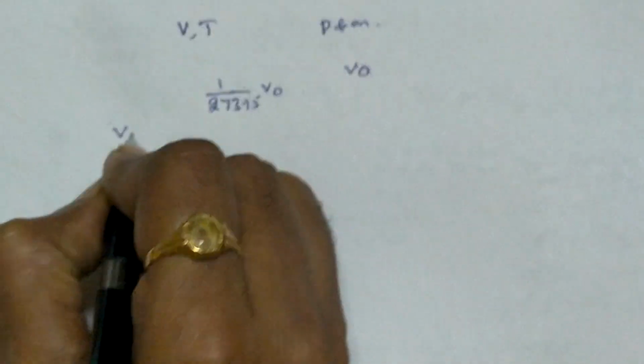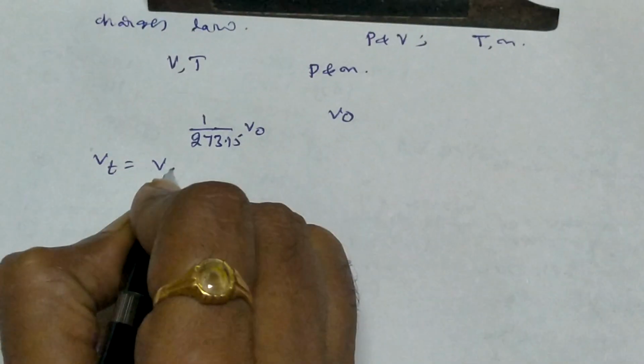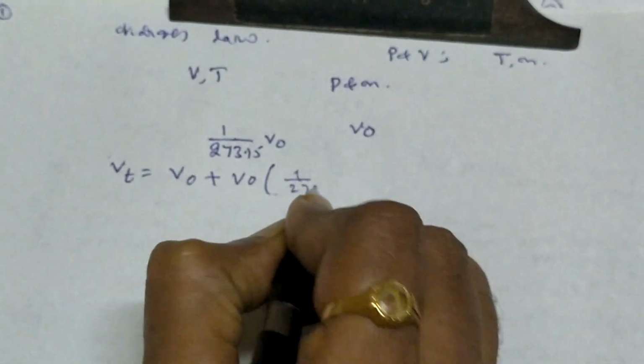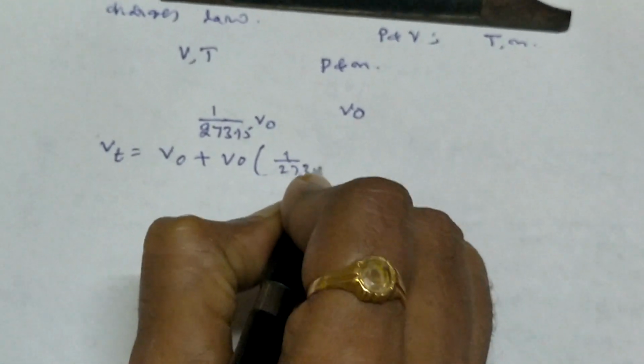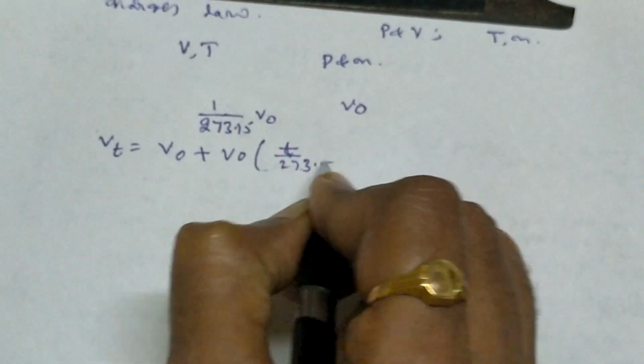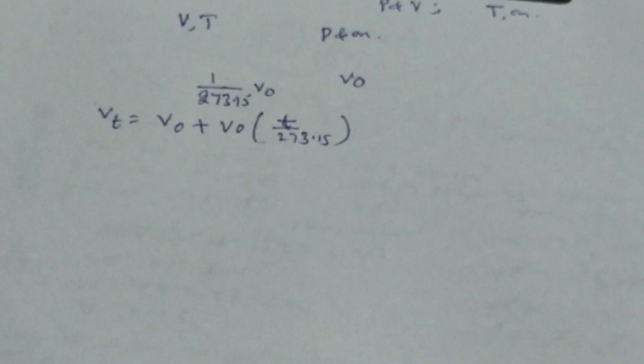That means if Vt is the final volume, then it is V0 plus V0 into 1 by 273.15 for 1 degree. If it is t degrees, then t times this much.